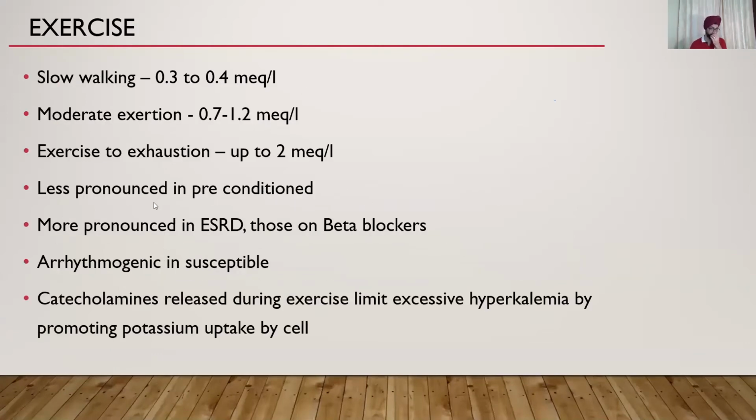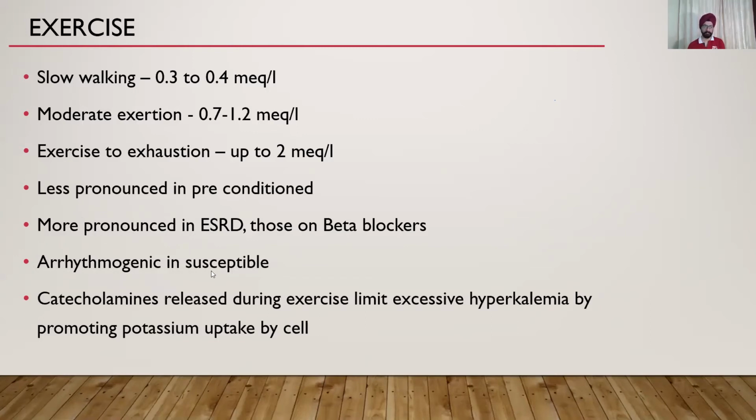So you see a patient who's run a marathon and comes to you exhausted. You do a potassium level and you might see a rise of up to 2 milliequivalents per liter. So you should not take it immediately after excessive workout. Obviously, people who are preconditioned, who are athletes, do not show this because their body gets conditioned. And if a renal failure patient runs a marathon, or patients who are on beta blockers run marathons, they can come with sudden and severe and life-threatening hyperkalemia.